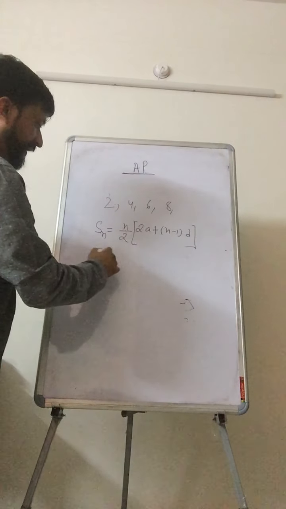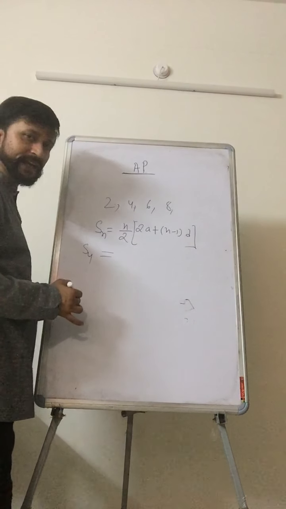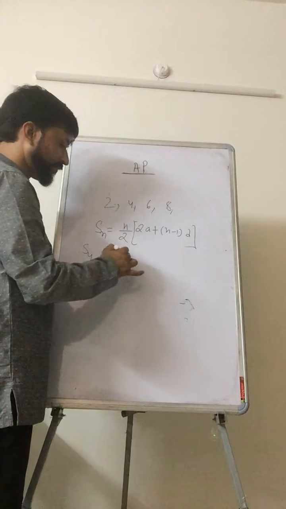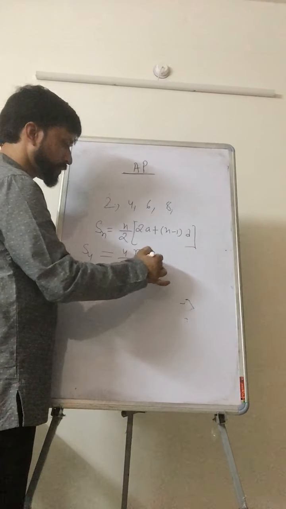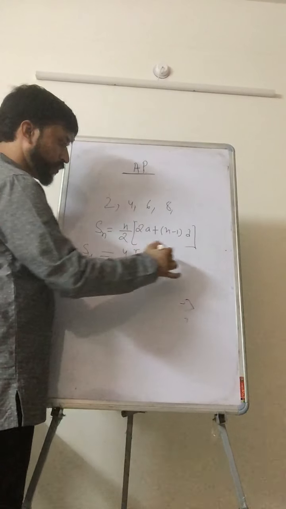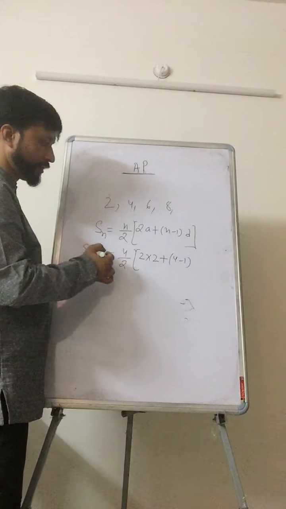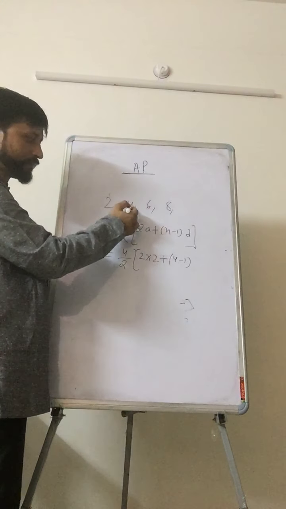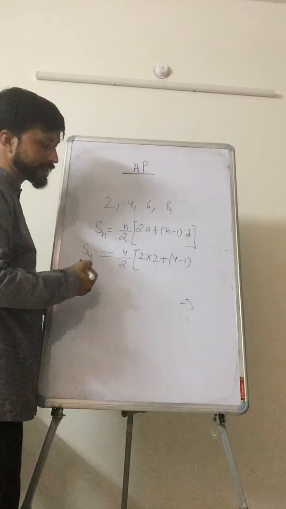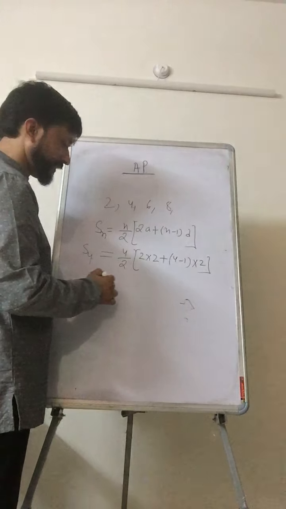What answer are we getting? Let's check. There are 4 terms, so we will write here 4. Now in place of n write 4. 2, what is the value of a? First term, that is 2. n is your 4 minus 1. What is the value of d? d value is your 2, because 4 minus 2 or 6 minus 4 or 8 minus 6, we are getting the same common difference, which is here 2. Now simplify this.